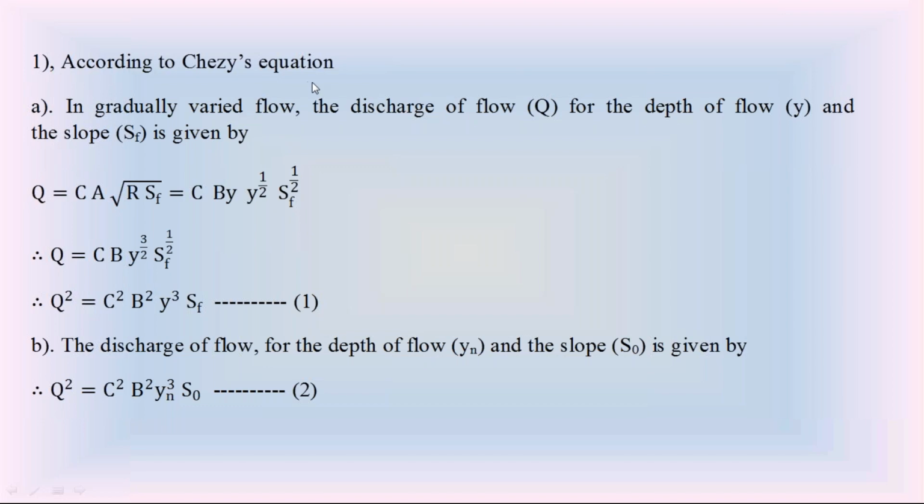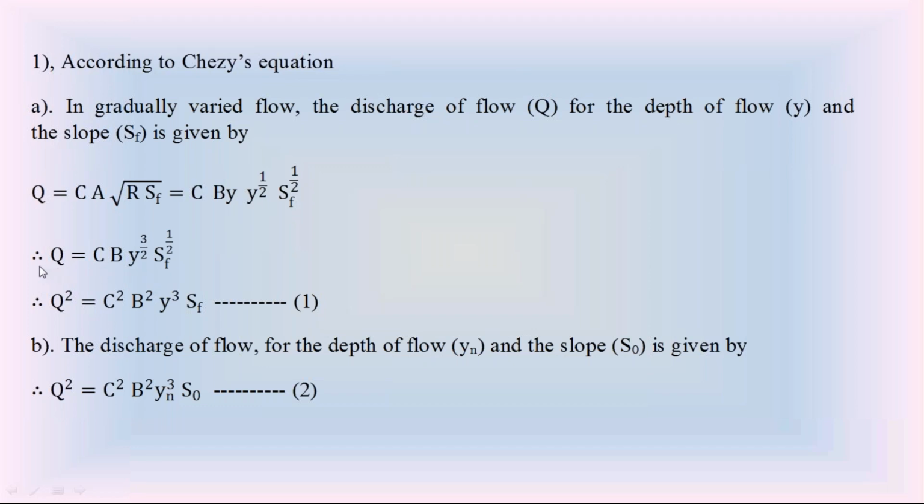So first consider the Chezy's equation. Apply it for the gradually varied flow in the wide rectangular channel to find the discharge Q. The Chezy's equation for discharge is Q equals C A root of R SF, where C is the Chezy's constant and A is the wetted area. At gradually varied flow, the wetted area is B into Y, and R is the hydraulic radius, which in a wide rectangular channel is Y. So Y into Y power half is Y power 3 by 2.